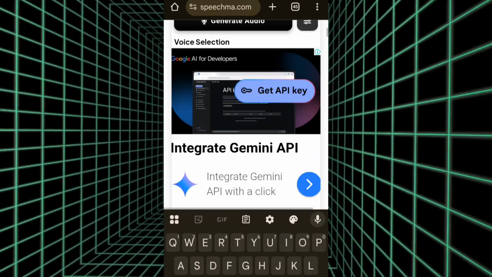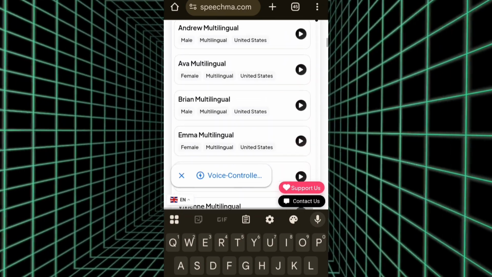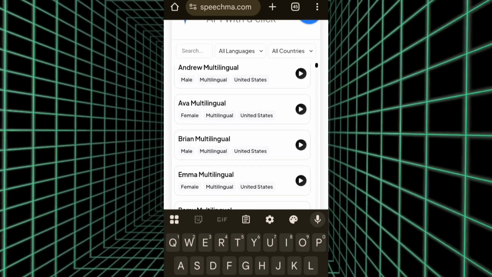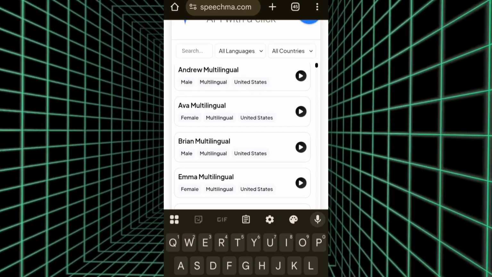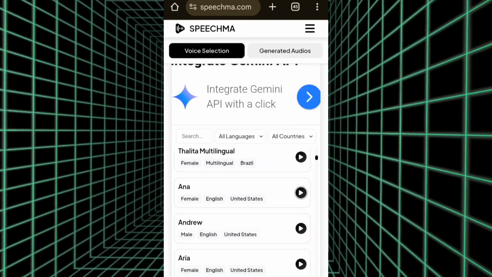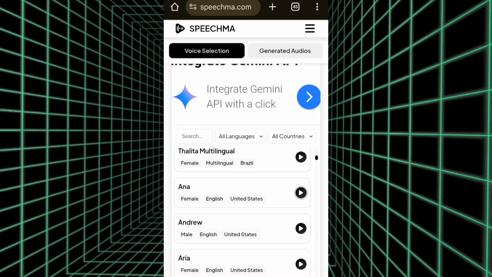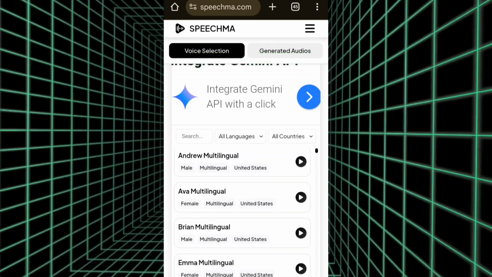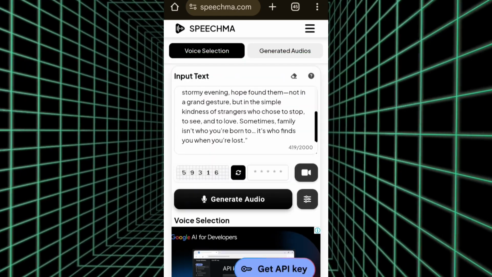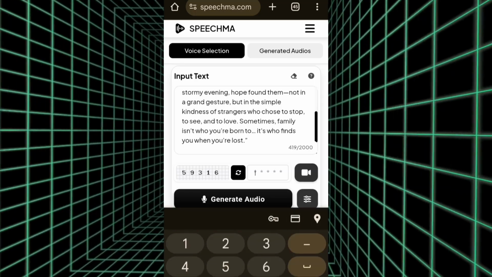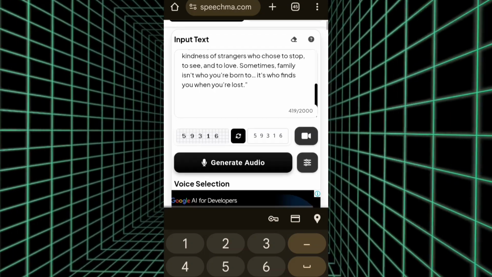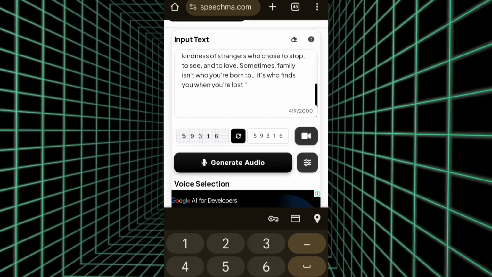Before we tap on generate over here, we need to check out the voices. I want to use a female voice, so I just need to test any of the female voices. This is a female voice. Let me see how it sounds. Guys, I think I love this voice that has like a child's voice or something. So I'm just going to tap on it. You can see I've selected the voice Anna. Once I have selected the voice, before I tap on generate, I just need to put in this code. I've actually made a video on how you can use Speechma, another free text-to-voice generator. So I'll tap on generate audio.